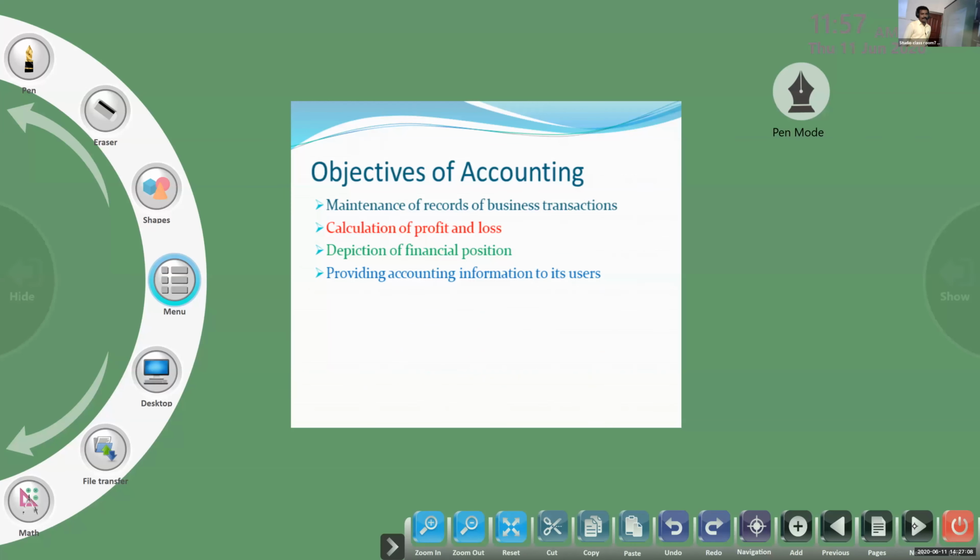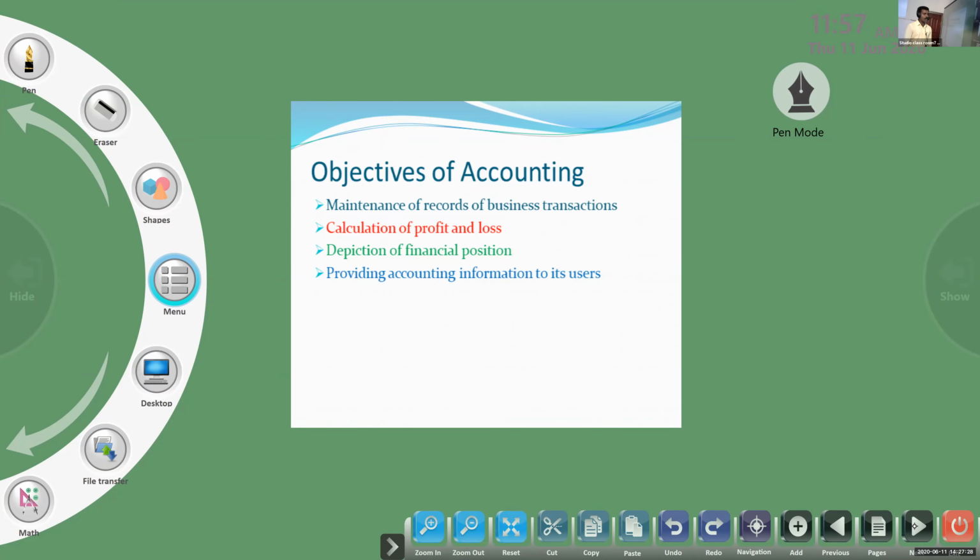So next, objectives of accounting. There are 4 objectives of accounting. First one, maintenance of records of business transaction. It is related with the functions only.